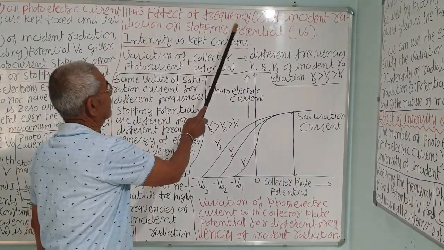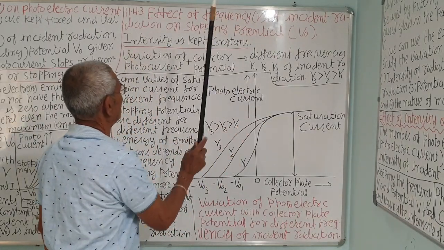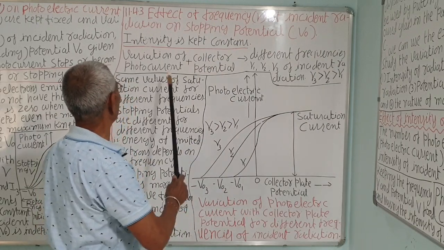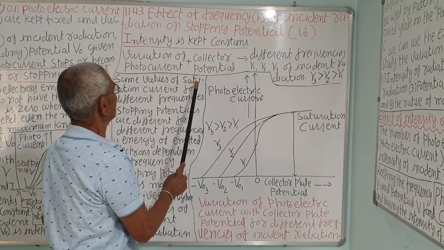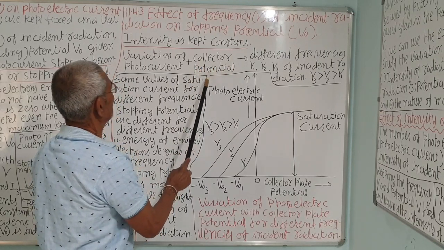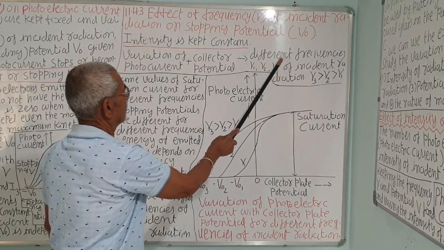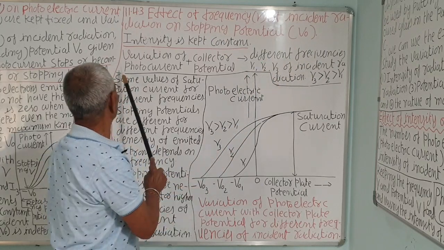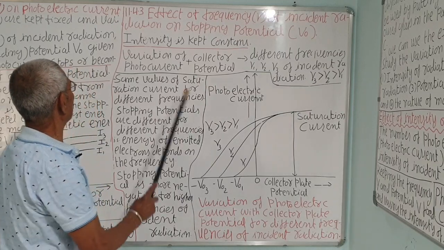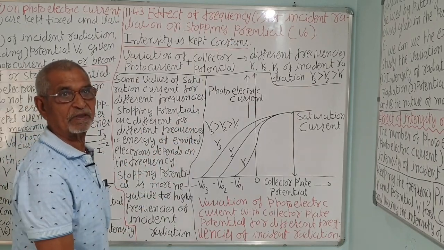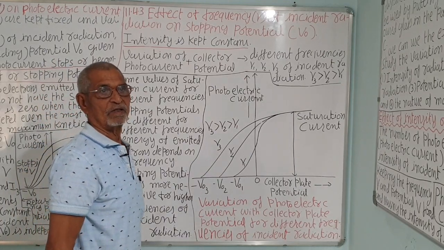Next, the effect of frequency of incident radiation on stopping potential. Intensity is kept constant as in the first case, and we look at the variation of photocurrent with the collector potential. The radiation is changed with different frequencies nu1, nu2 and nu3. What is kept constant? Intensity. The bulb is kept at the light source S, the source of light or radiation.